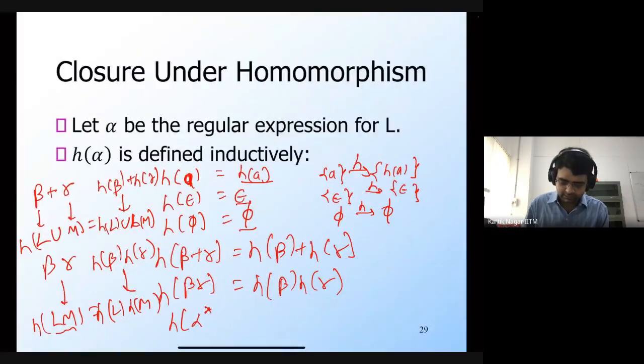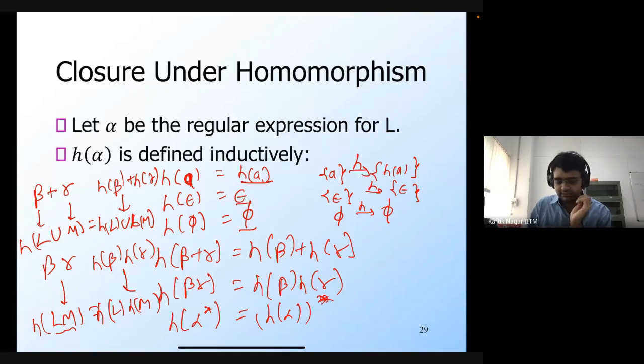We're talking about H of alpha star. So what would this be? Okay, Aaron is saying H of alpha and whole star. Okay, so this is H of alpha and then whole star.